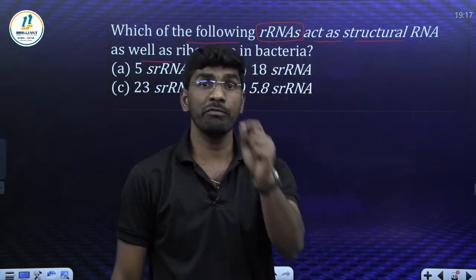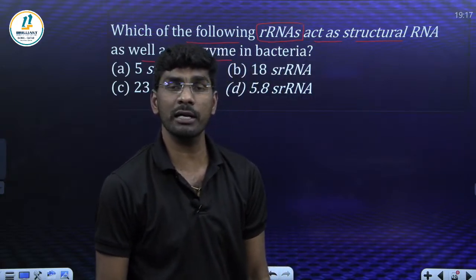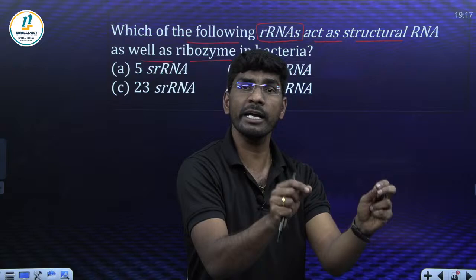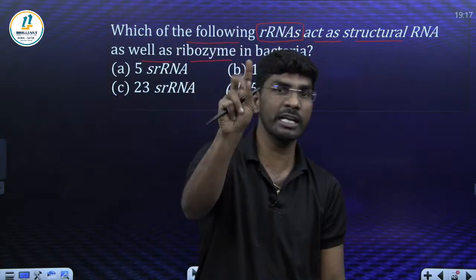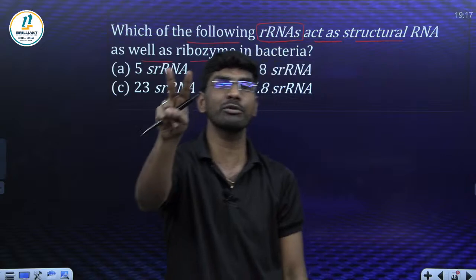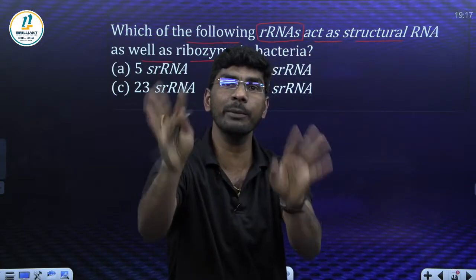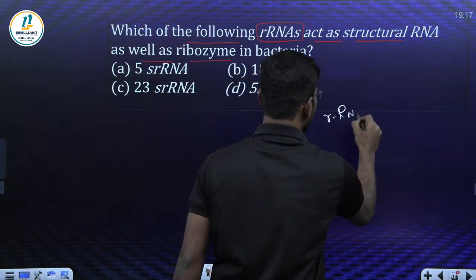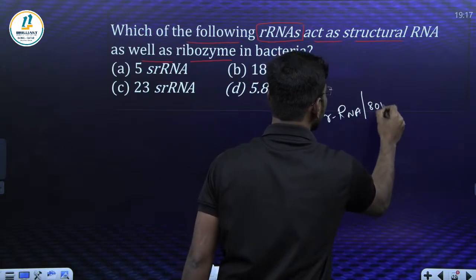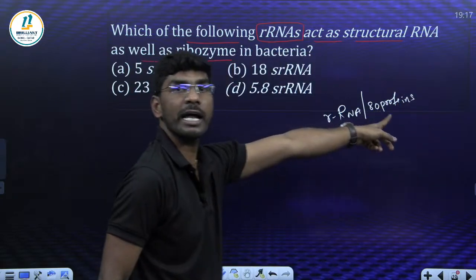My dear kids, we learned this in the 11th grade, in the initial classes of the molecular basis of inheritance. Ribosomes are made up of 2 things only. Can any one of you guess what these 2 things are? Ribosomes are made up of rRNA and proteins. Ribosomes are made up of rRNA and about 80 different types of proteins. These 80 different proteins are inactive at first.